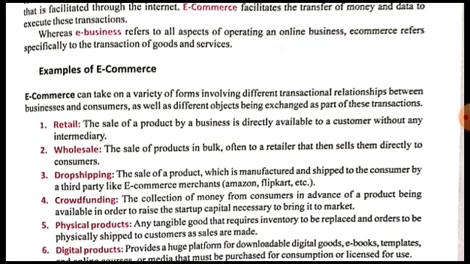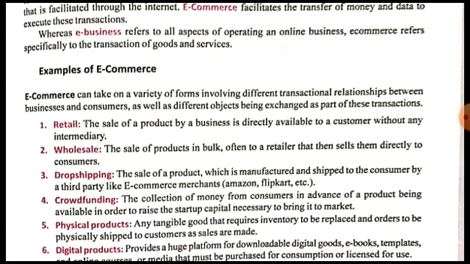Okay, now drop shipping is another type of e-commerce, where a product which is manufactured is shipped to the consumer by a third party, like e-commerce merchants, like all the different e-commerce websites which you have seen, like Amazon, Flipkart. These are examples of drop shipping. Drop shipping means what? All the companies which are offering their products on these sites are selling their products online. The product which has been manufactured by them will be shipped to the consumer.